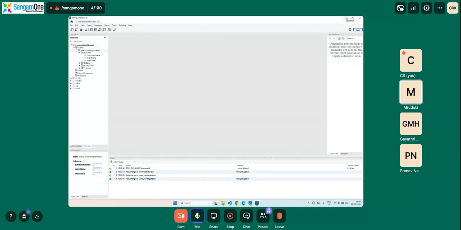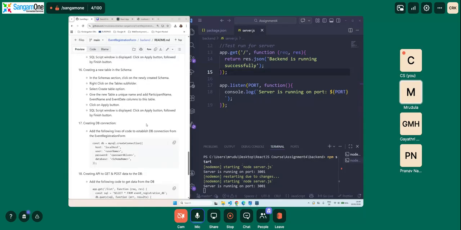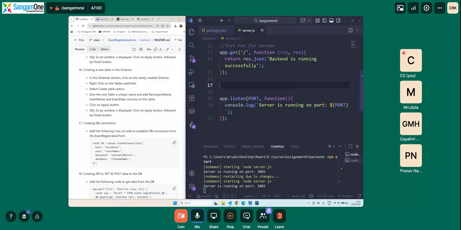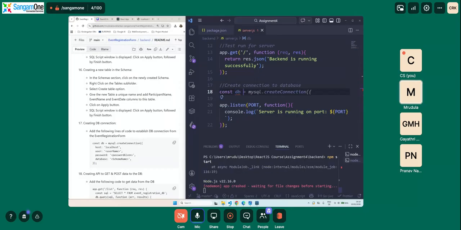So what we will do is we will minimize this, go back to our readme page and see what needs to be done. So we did until step 16. Now we will start creating our database connection. So we will have create connection to the database. We will have our variable const db is equal to mysql dot create. I will just copy paste this.